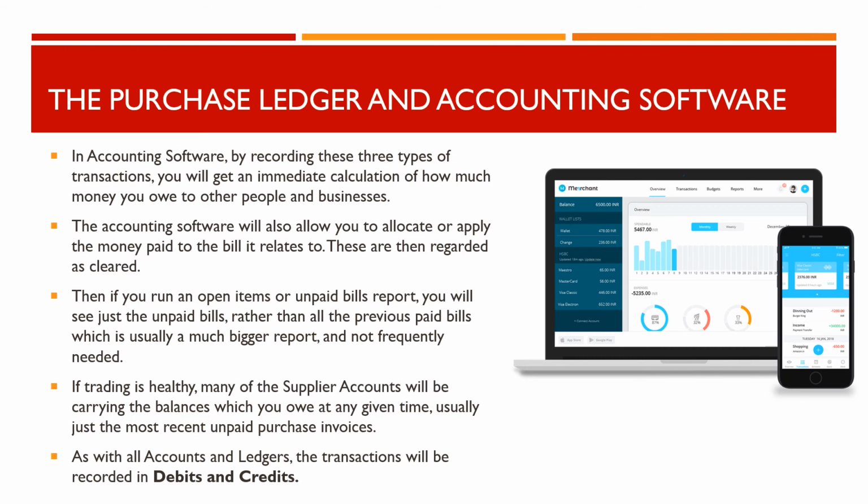The accounting software will also allow you to allocate or apply the money paid to the bill it relates to. These are then regarded as cleared. Then if you run an open items or unpaid bills report, you will see just the unpaid bills, rather than all the previous paid bills, which is usually a much bigger report, and not frequently needed.